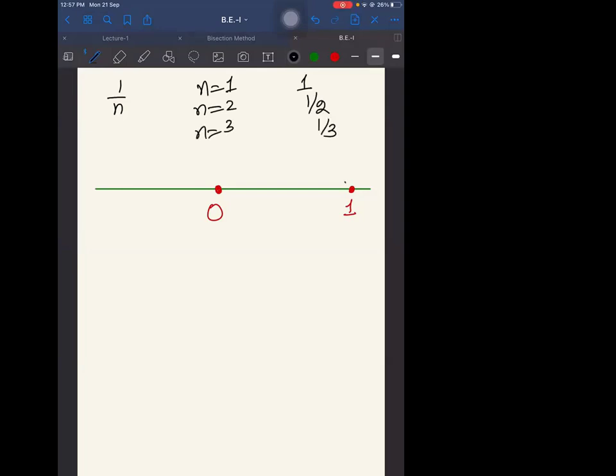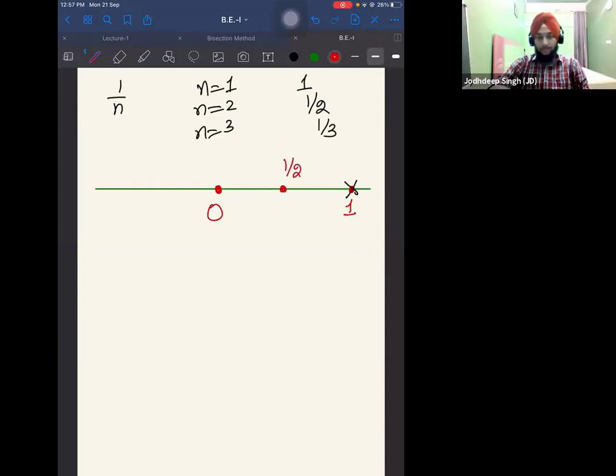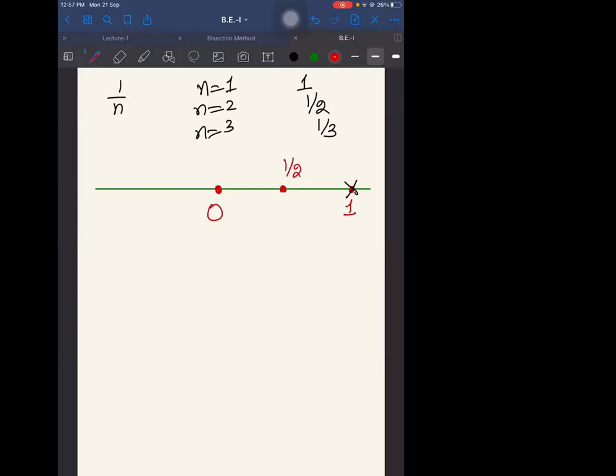So your first value would be 1, right? And your next value would be what? 1 by 2. And your next value would be what? 1 by 3. Okay.